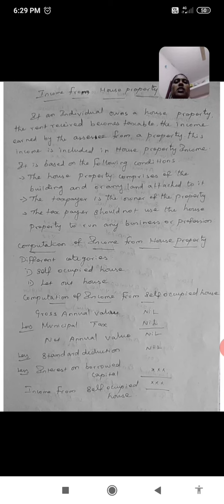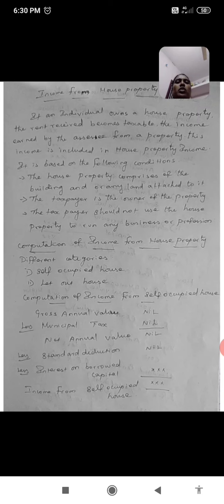First condition: the house property comprises any building and also any land attached to it. The taxpayer should be the owner of the property, and the taxpayer should not use that house property to run any business or profession. That means the property is used only for residence.